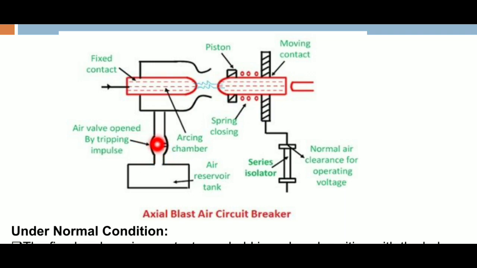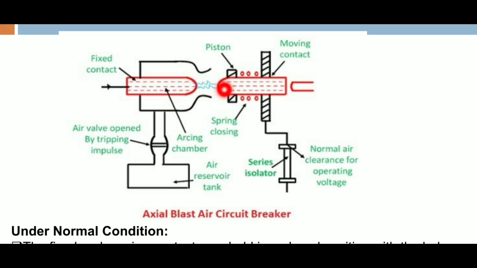Through this air valve, the compressed air will move to the arcing chamber. The air reservoir tank is completely filled with compressed air. This will flow in the axial direction, that means the same direction as the arc.